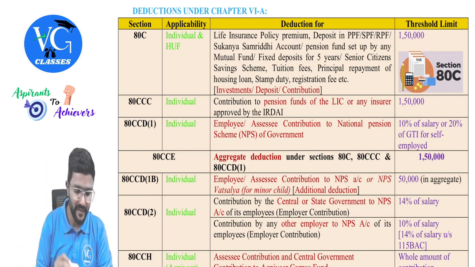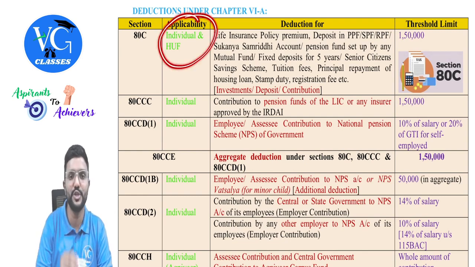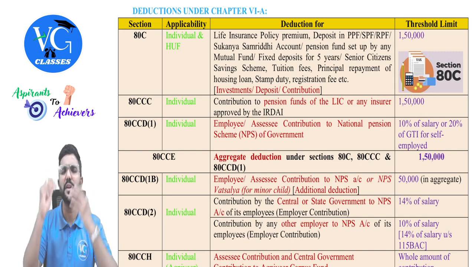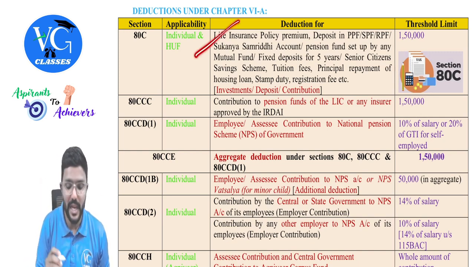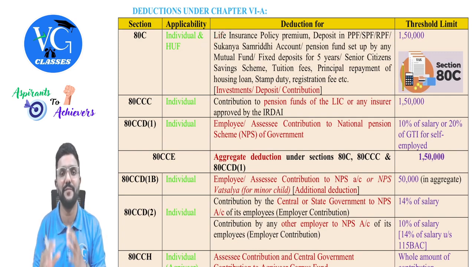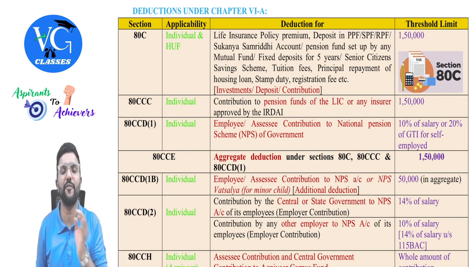Okay, let us begin. First, section 80C is an investment-based deduction available for individual and HUF. There are a number of items covered under section 80C, guys. What are those? Life insurance premium paid. If the assessee has taken any life insurance policy and is paying a premium, he can claim it as a deduction. Sir, how much? Maximum 10, 15 or 20% of the sum assured, guys, depending upon the date of the policy.